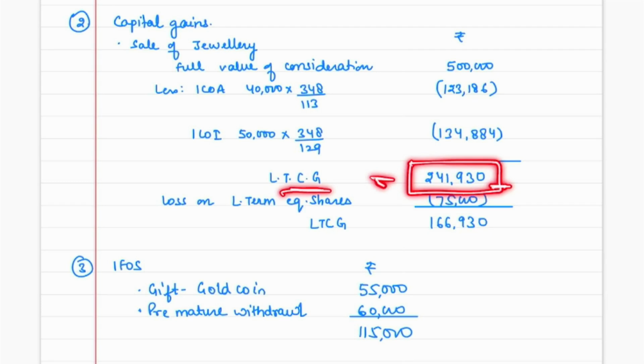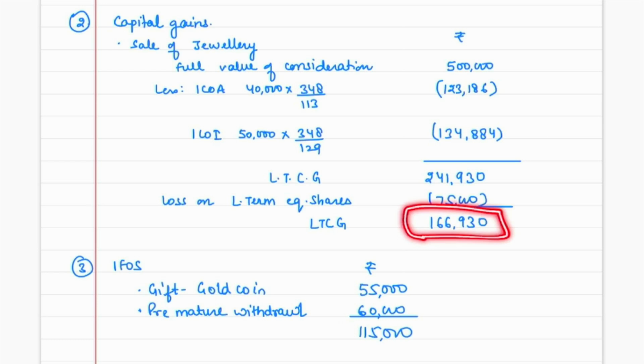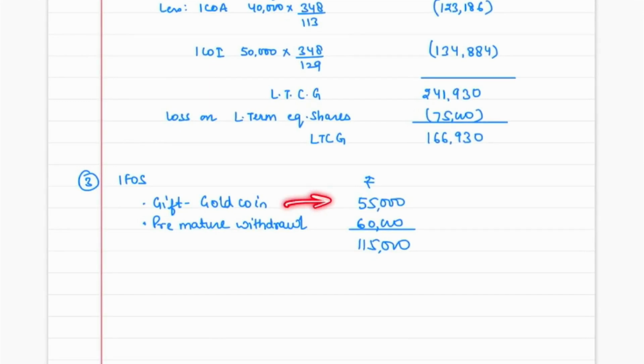And yes, it is also mentioned in the question that the assessee has long-term capital loss on equity shares. You understand long-term capital loss can be set off against long-term capital gain. So after set off, we have long-term capital gain of 1,66,930. Please remember, here you have to pay tax at a rate of 20%. Correct? And also there is an IFRS income, a gift which we have received of more than 50,000 rupees.